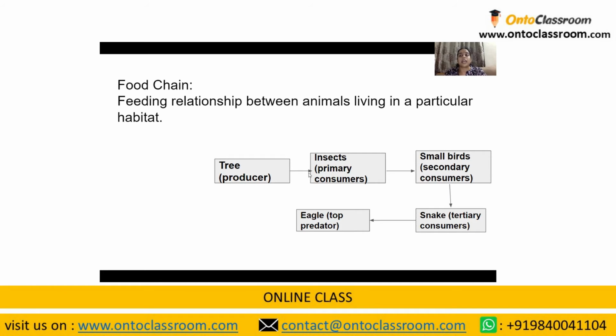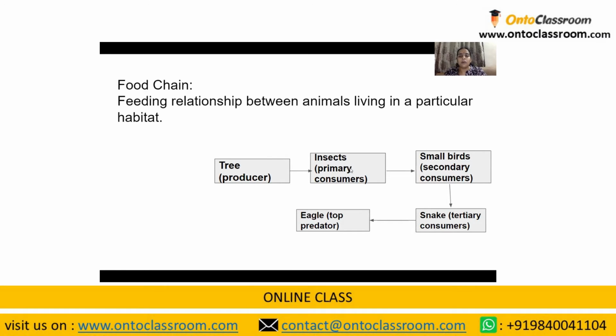The direction of the arrow represents the transfer of energy. So the energy from the tree is transferred to the insects when the insects feed on them. Apart from the energy flow, it also indicates that it is the food of the other organism. So the tree becomes the food for the insect.